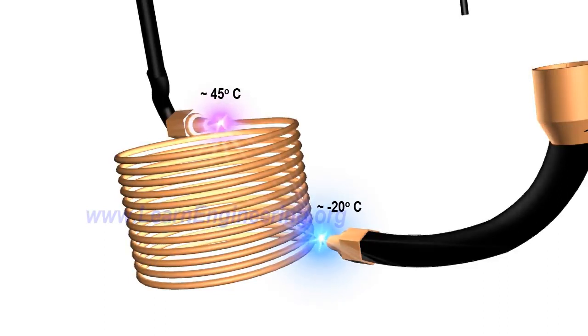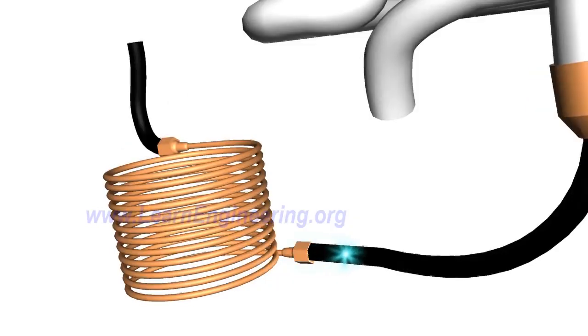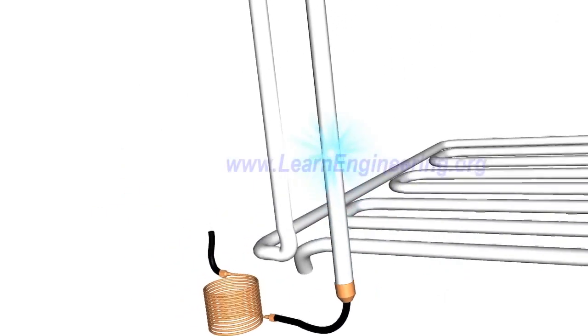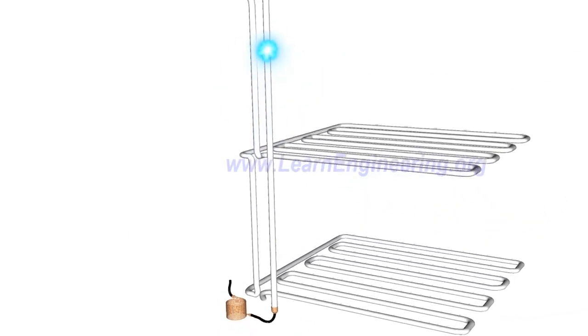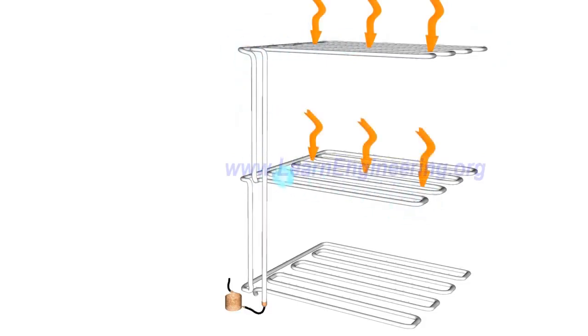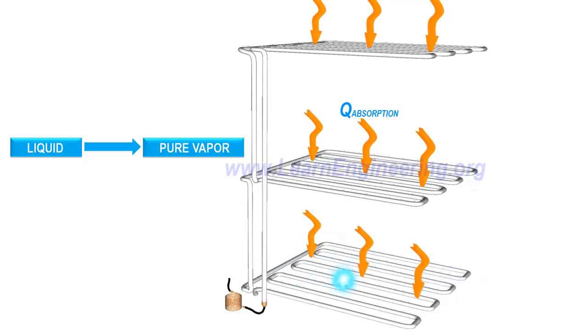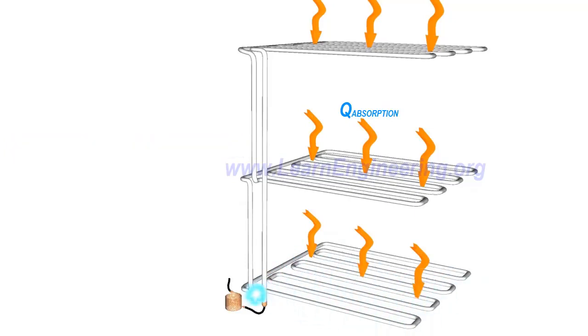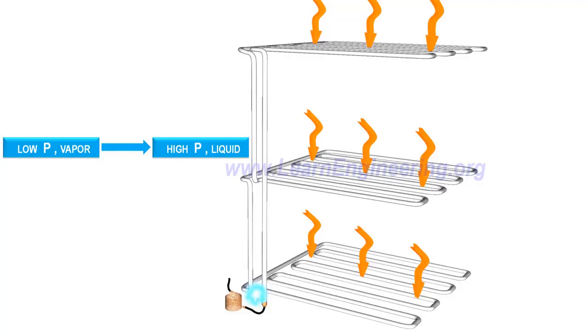The next phase is simple. Just pass this cold liquid over the body where you have to absorb heat. During the heat absorption process, the refrigerant further evaporates and transforms into pure vapor. So we have produced the required refrigeration effect. If we can take this low-pressure vapor refrigerant to the state before the throttling process, that is the high-pressure liquid state, we will be able to repeat this process.